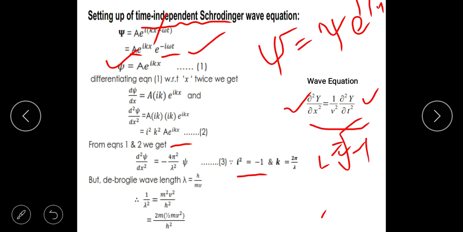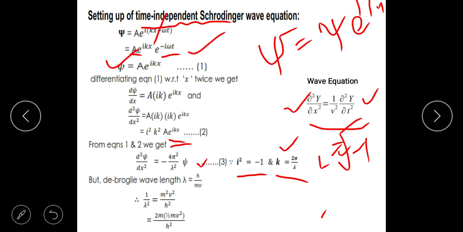And what is this k? k is the wave number, which is given by 2 pi by lambda. There is a k square here, so I will square this. What will happen if I square this? 4 pi square divided by lambda square. So instead of i square I will have minus 1, instead of k square I will have 4 pi square by lambda square. And what is this part? This is nothing but my original psi. So let me call this the original psi. This is what equation 3 is.